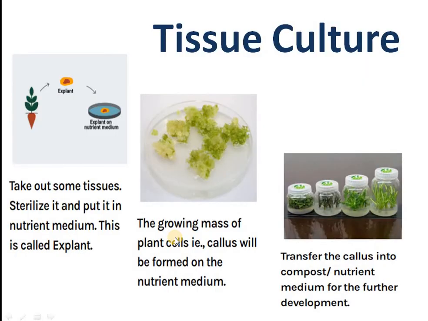Here in the diagram, I have tried to show you what the tissue culture technique looks like. We took a parent plant and some actively dividing cells, keeping sterilized conditions, and this group of cells is then placed into the nutrient medium, which contains all the necessary elements for their growth. When these cells divide actively, they give rise to a growing mass of plant cells called callus, and then these calluses are made to develop more by transferring them into compost or nutrient medium for further development.